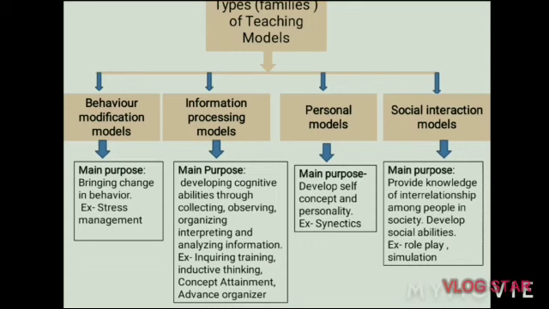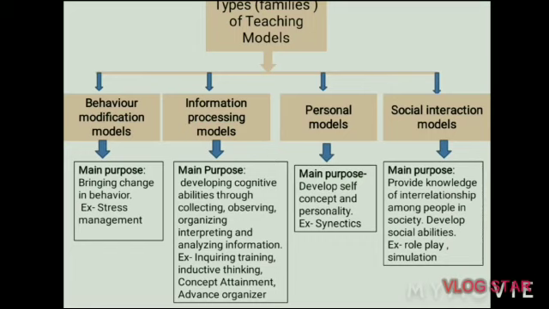Here the teacher can use this model for developing several social abilities and social qualities among the learners through the process of role playing and simulation. Simulation also means role playing. So these are the basic concepts about teaching models, their elements and the types of teaching models.